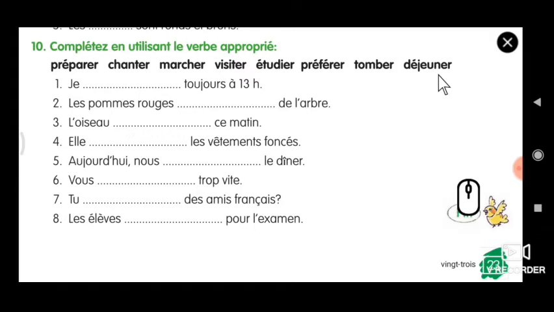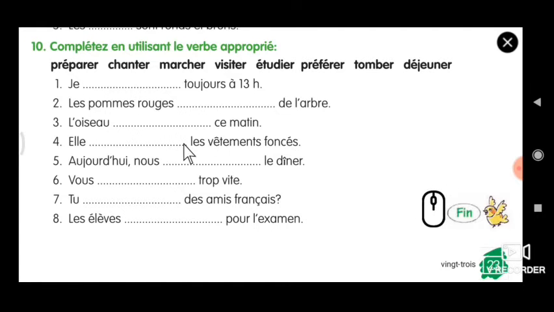Déjeuner, to lunch. To have lunch or to eat or to lunch. Okay, to lunch you can say. Now they have given 8 sentences. Okay, so they have given multiple answers. One sentence will have one verb. Okay, we should find which verb suits which place.